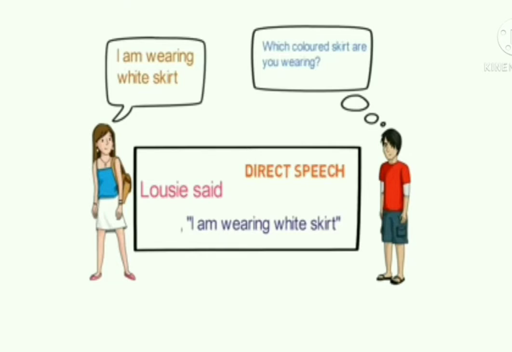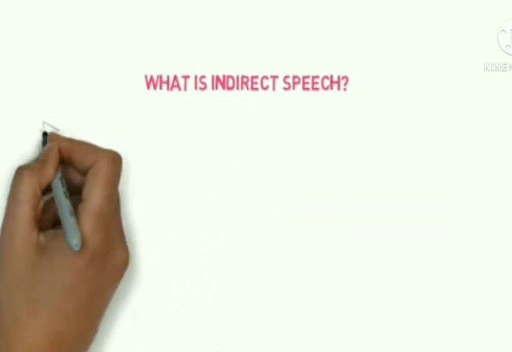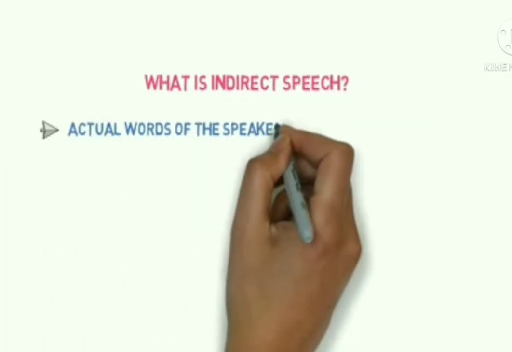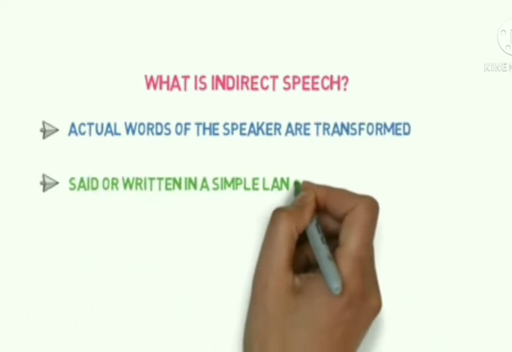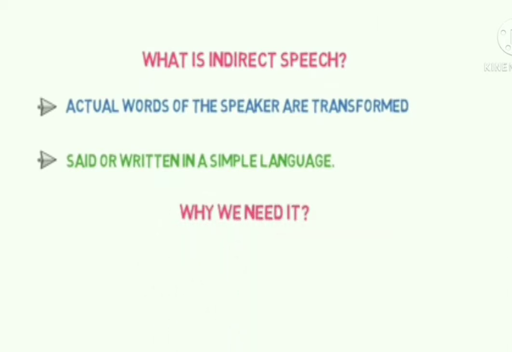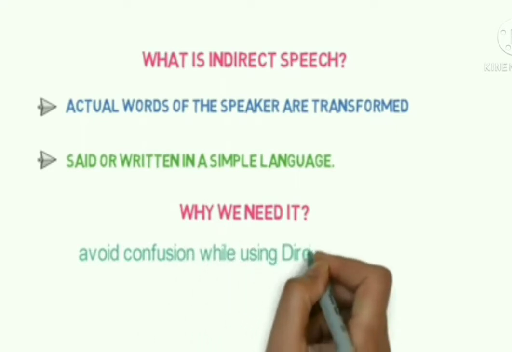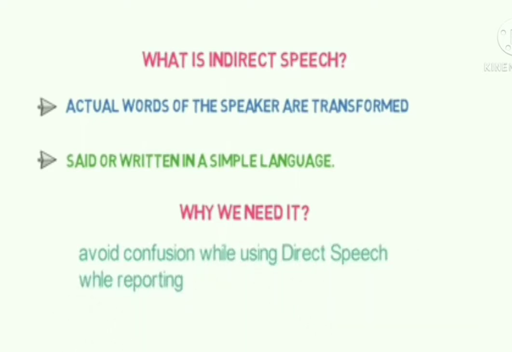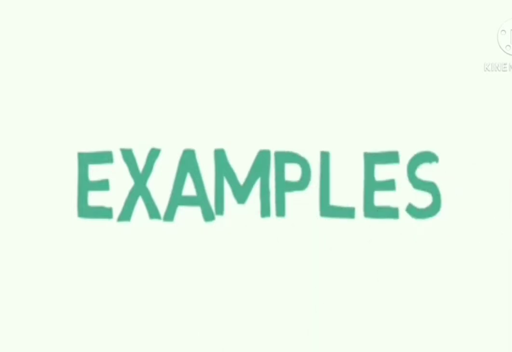Now let's understand indirect speech. Now what is indirect speech? In indirect speech, the actual words of the speaker are transformed, and second, it is said or written in simple language. Now why do we use indirect speech? The reason is to avoid any confusion while using direct speech while reporting. Let's take the example of direct speech that we just learned. We'll convert those sentences into indirect speech.